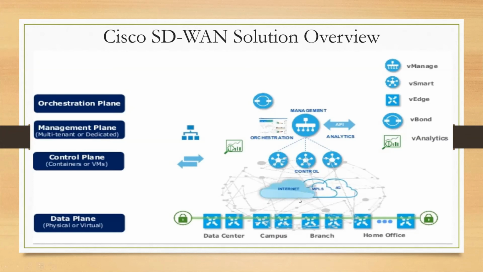So if you look here, we have all the different transports: internet, MPLS, 4G. What we have built is a totally separate fabric on top of it, and that fabric is operating independent of the internet or MPLS. The routing of my customer is neither being shared to the internet, nor to the MPLS, nor to the 4G. My routing is between me only. So if I want to make any change, I can make a change. I don't need to coordinate with the internet or MPLS or 4G.